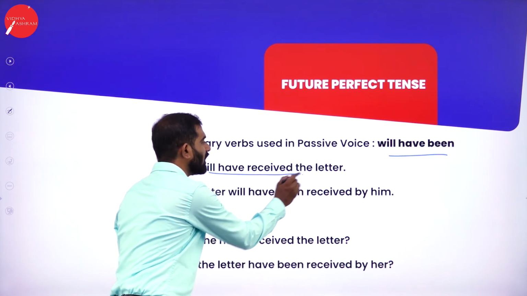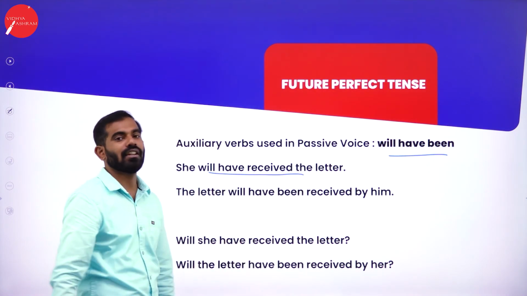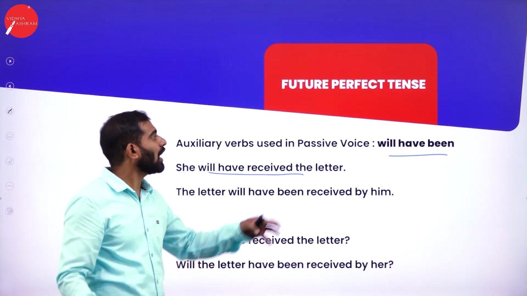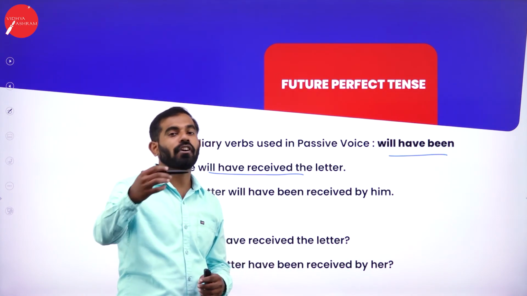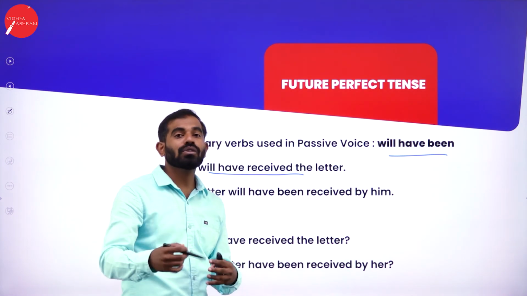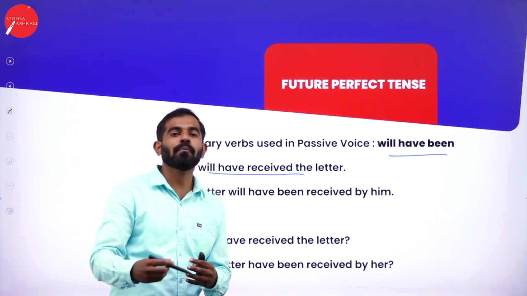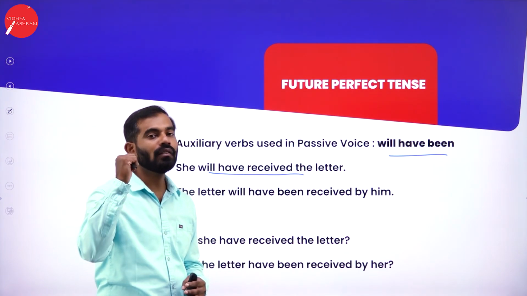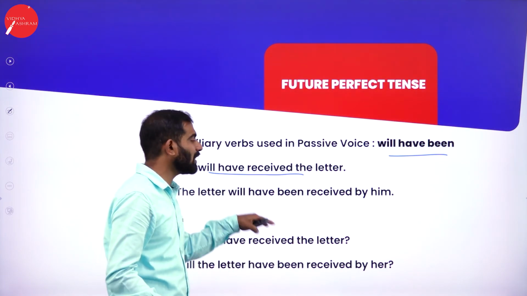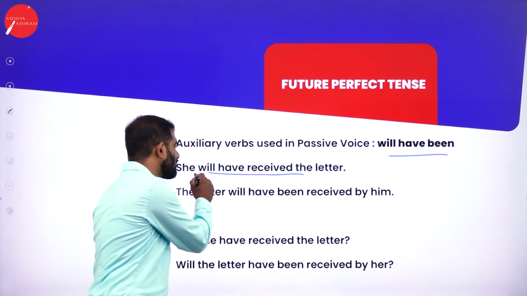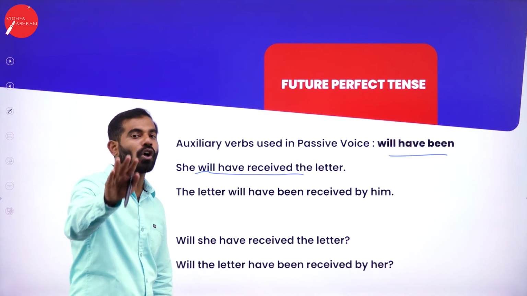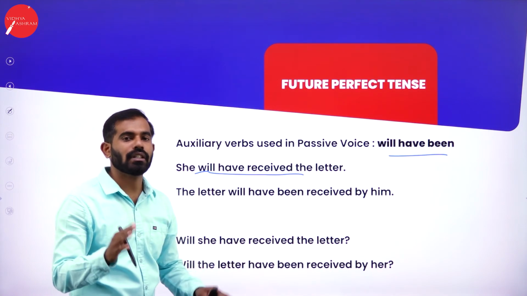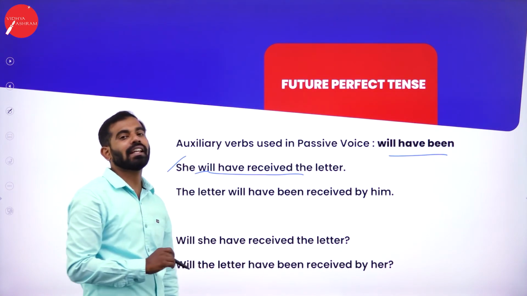She will have received a letter. When you read this sentence, it sounds grammatically wrong. Why? Because these days, we are not using future perfect and future perfect continuous tense to construct sentences. So that might be the only reason that you feel this sentence is somehow grammatically wrong, but it is not, because these two tenses are almost dead because of no usage at all. But this is grammatically a correct sentence.